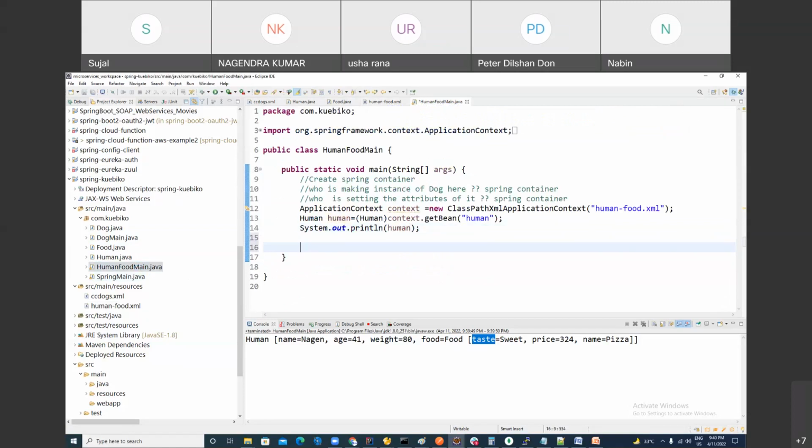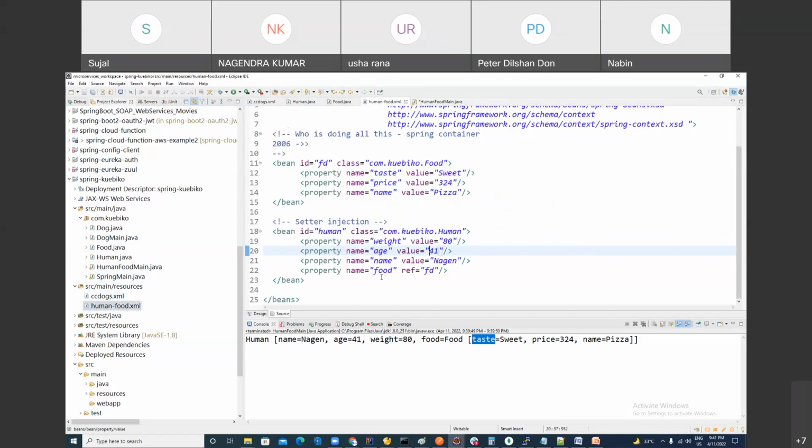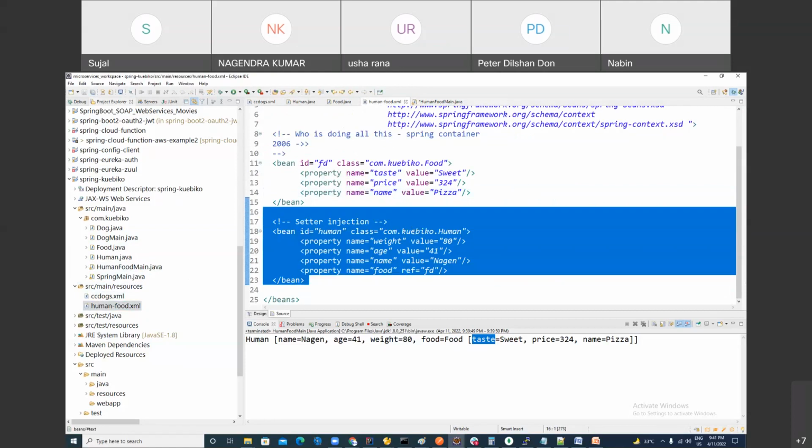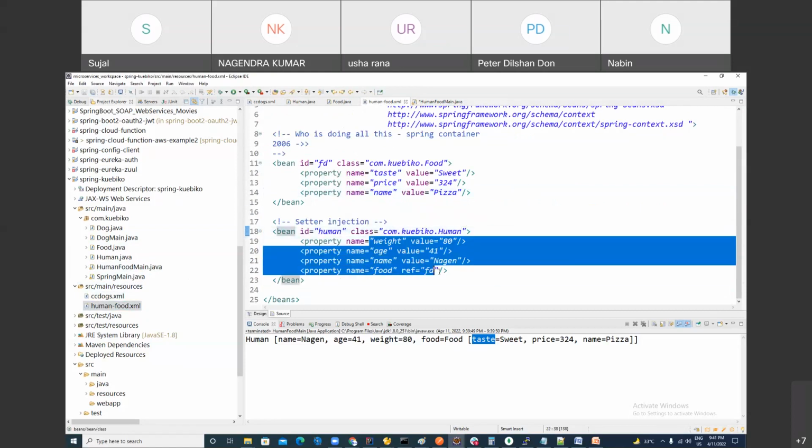Yes. Actually, when I was learning, I was thinking the same thing. If you set the value of human by using the new operator, you can set any value of your choice, right? But I'm telling you, Spring is not for that purpose. Spring is only for the service purpose. When you make the service, in service, all these attributes are fixed. You got the point or are you confused?